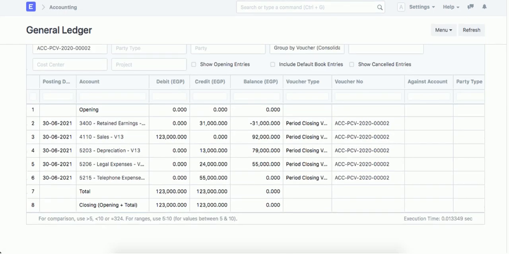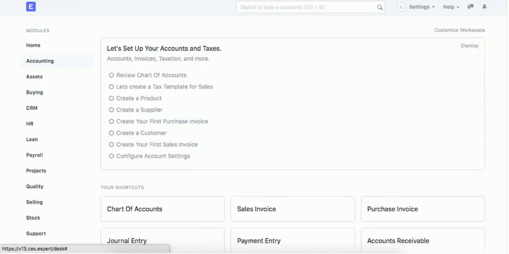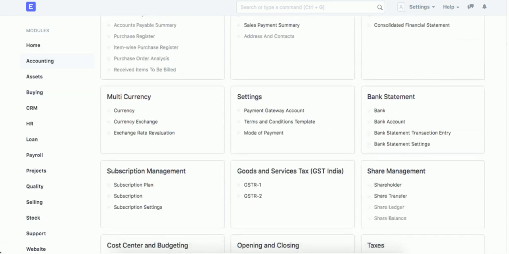We'll find the entry here. Revenue has been closed. Revenue usually is a credit, now it's debit, and expenses usually are debit, now it's credit, and the difference between the revenue and the expenses becomes retained earnings, and this appears or is presented in the owner's equity.